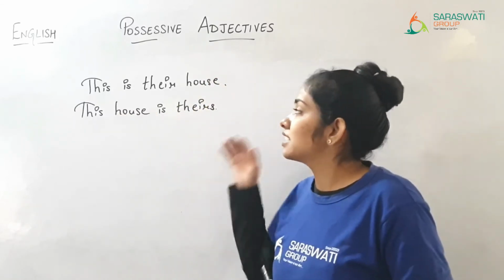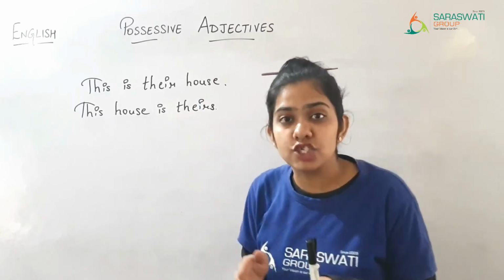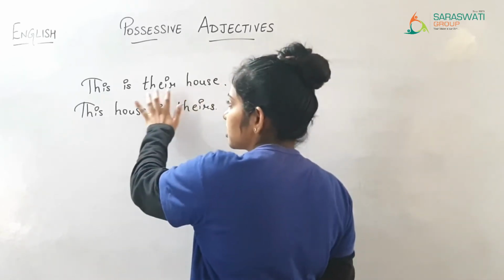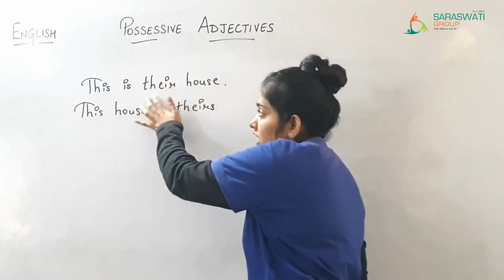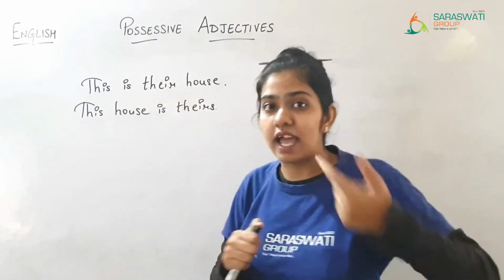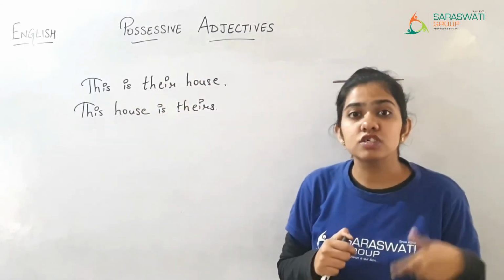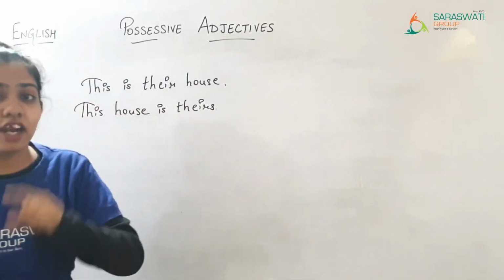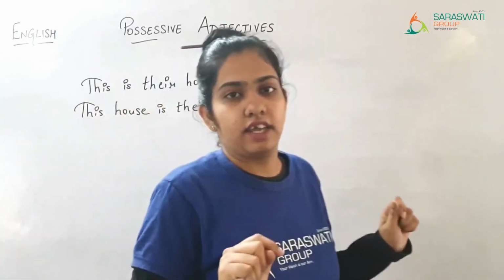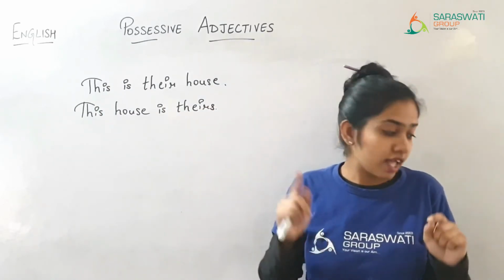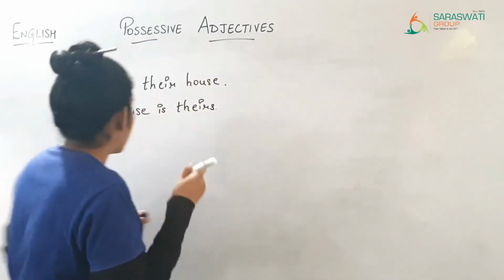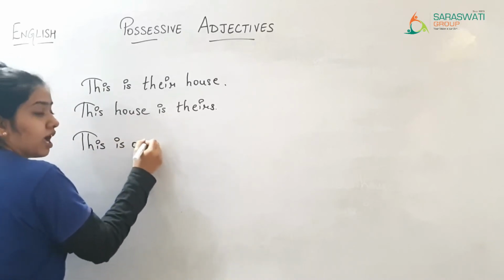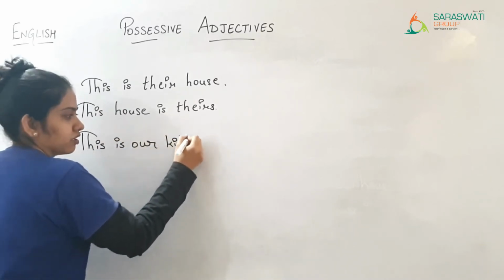So this is their house is a possessive adjective because it shows possession, that it is their house, and their also describes the house. It also describes the house, that whose house is this? This is their house, right? Now this is our kitchen. This is our kitchen.